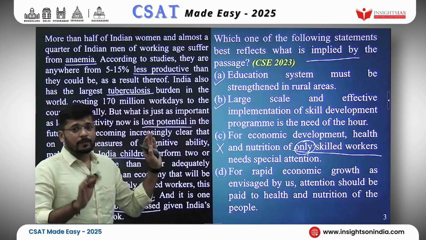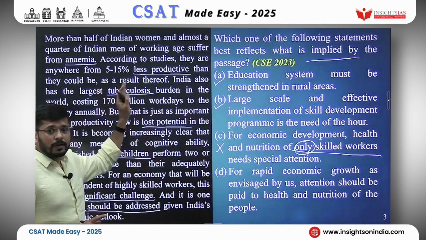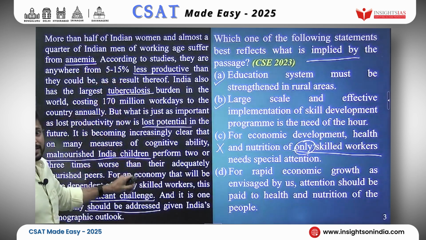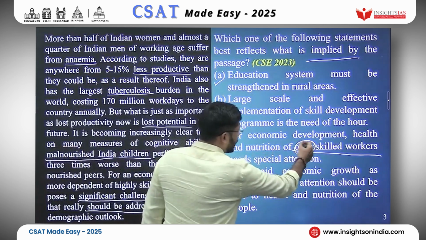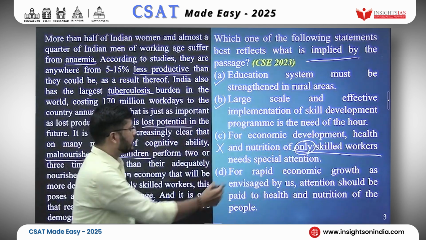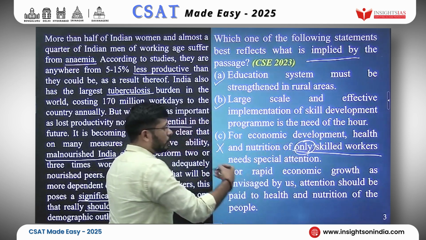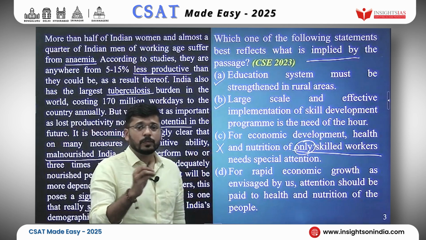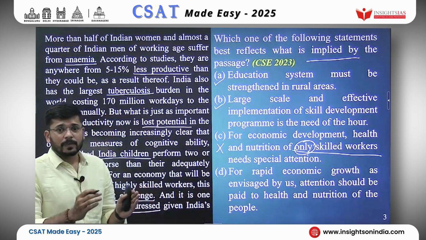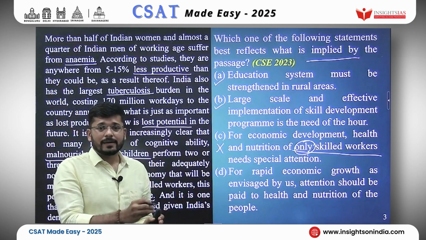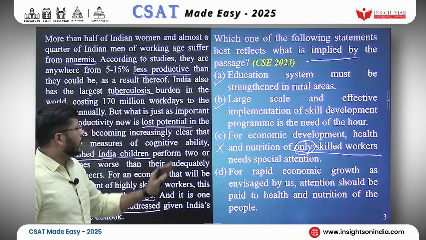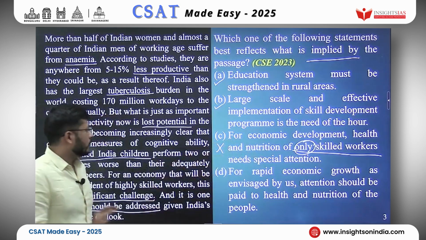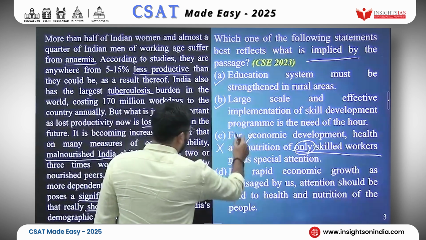Because here they are talking about men and women of working age, and they are also talking about children. This says only skilled workers. So this is an illogical or even an extreme case to concentrate only on skilled workers. As I told you, the passages will be taken from a newspaper article written by a renowned person, and no renowned person would make such an illogical, irrational statement. So option C, we will reject it.